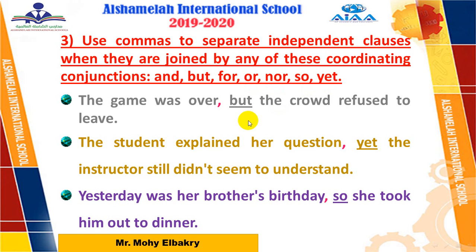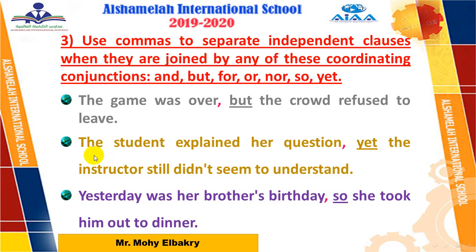As we said before, coordinating conjunctions join two complete sentences or clauses. When we use any of these 7 coordinating conjunctions, before any of them, add a comma. Example: the game was over, but, so here before but add a comma, but the crowd refused to leave.